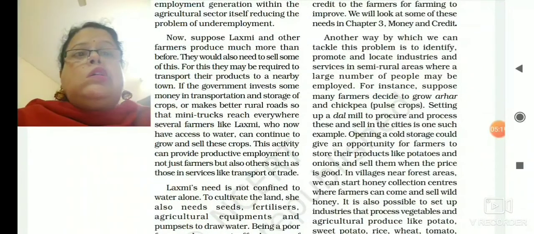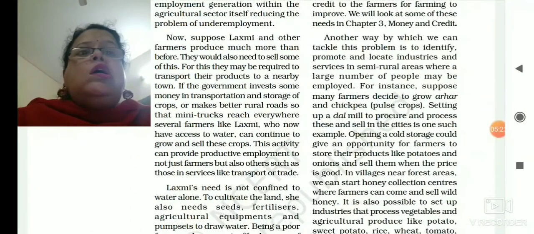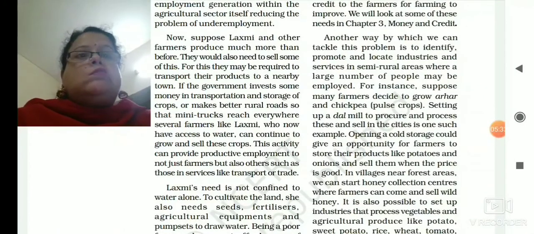Along with that, in the transport sector also, somebody should be there to drive the trucks or jeeps and all that. So the drivers also will get some work. So in this way employment opportunities can be increased.